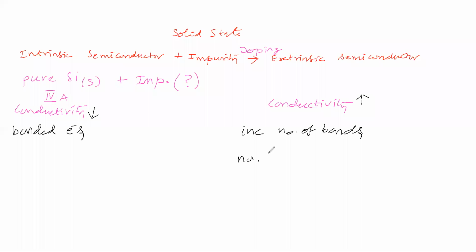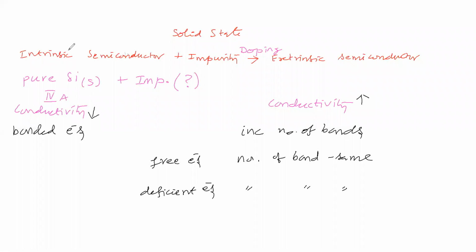So we will see by keeping the number of bonds the same and increasing free electrons. It is one possibility: increasing the number of bonds. Another possibility: keeping the number of bonds the same but introducing free electrons. Another point is keeping the number of bonds the same and having a deficiency of electrons. Which do you think is possible?